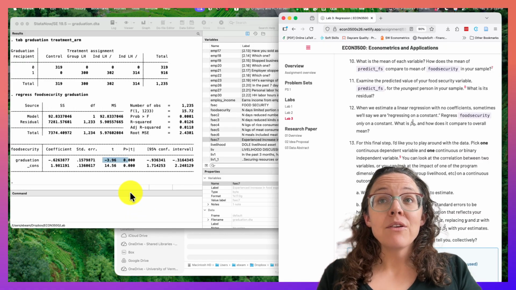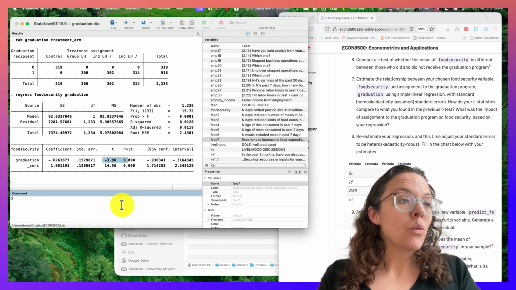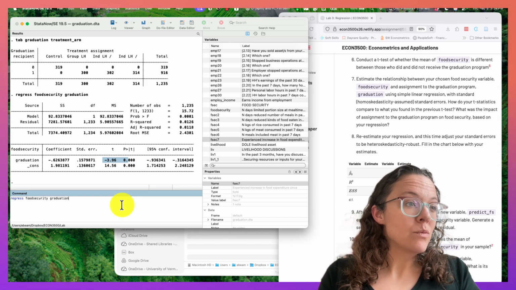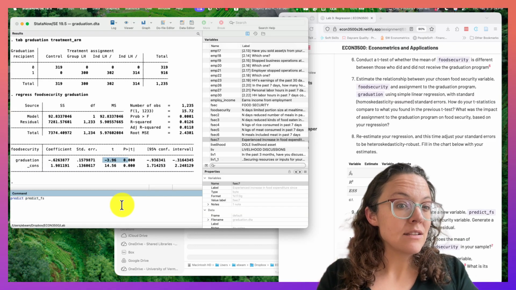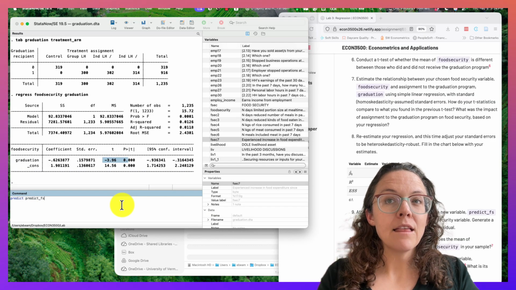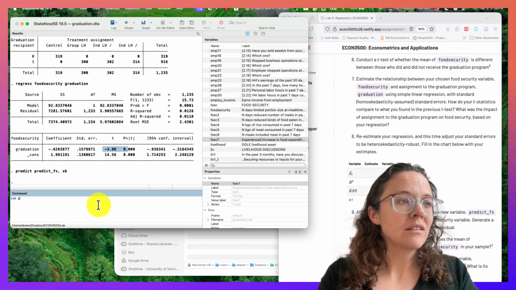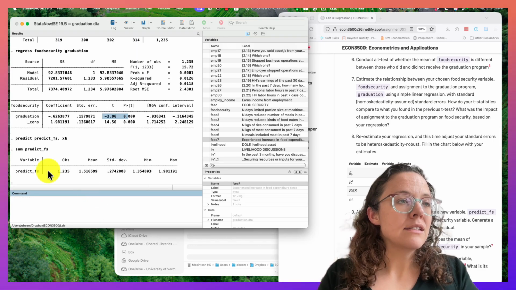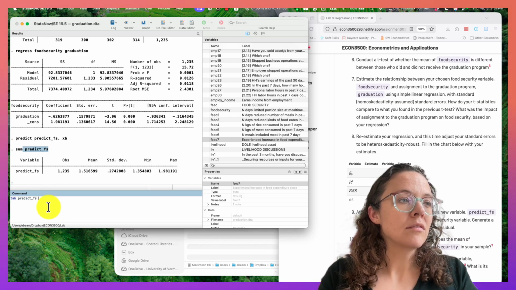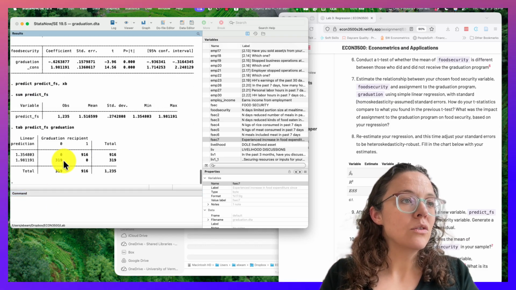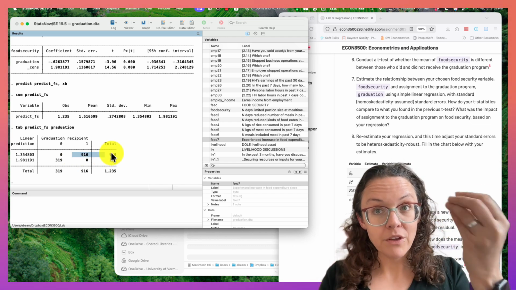Then the other thing we're going to do is try to predict some information. After we run this, we can predict. This is going to be the predicted variable of our food security. We can type it like this, or we can type it like this. XB is default. What this does is it gives us a predicted value based on graduation. And so if we tab it, you'll see there's one predicted value when you don't have graduation and one predicted value when you do. That should make sense because we only have a variable that shifts on or off.